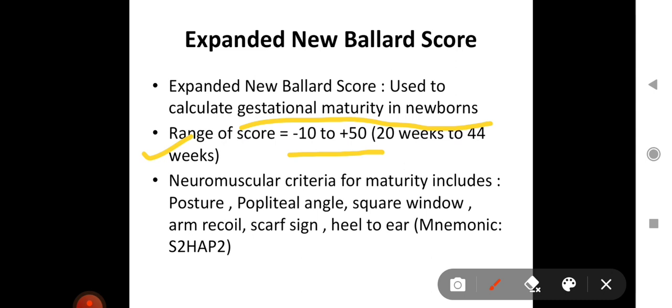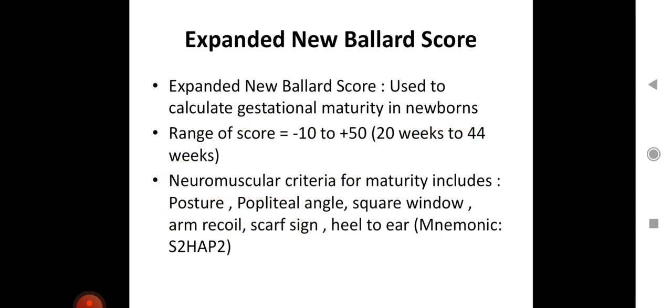Now there are two criteria, neuromuscular and physical criteria. So neuromuscular criteria for maturity includes posture, popliteal angle, square window, arm recoil, scarf sign, and heel to ear. Not a very good mnemonic, but you can remember SHAP, and S2 and P2. So there are two terms with S, square window and scarf sign, one with H, that is heel to ear, A, arm recoil, and 2 from P, posture and popliteal angle. So these are the 6 points for neuromuscular criteria for maturity in expanded new Ballard score.